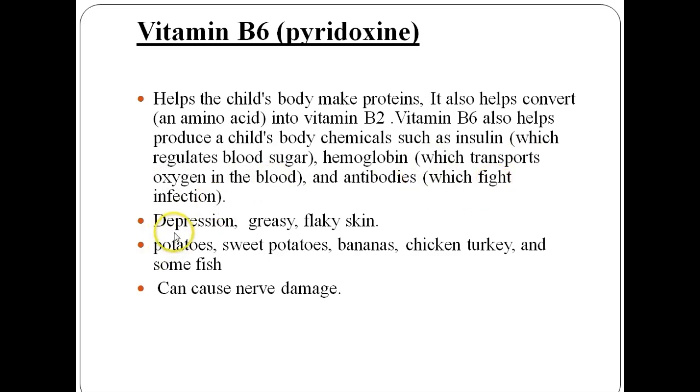The deficiency problems which occur can be depression and greasy, flaky skin. Good food sources include potatoes, sweet potatoes, bananas, chicken, turkey, and some fish. The excess amount can cause nerve system damage.